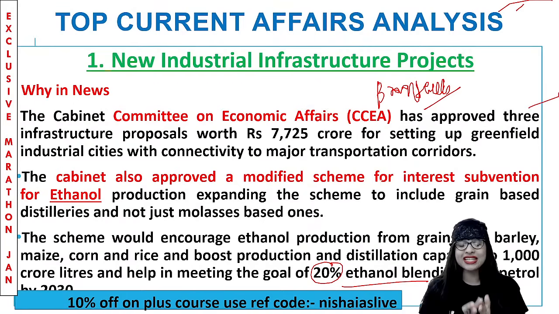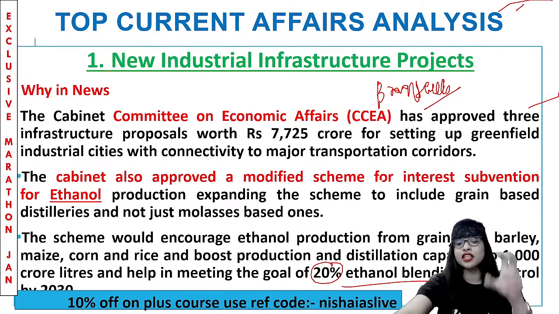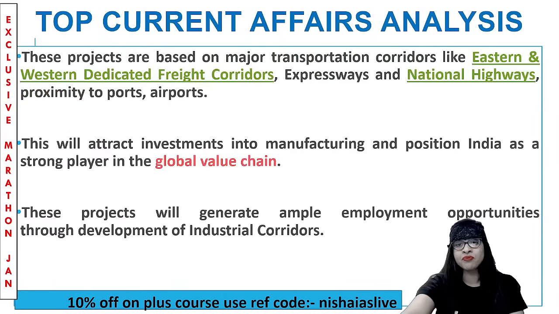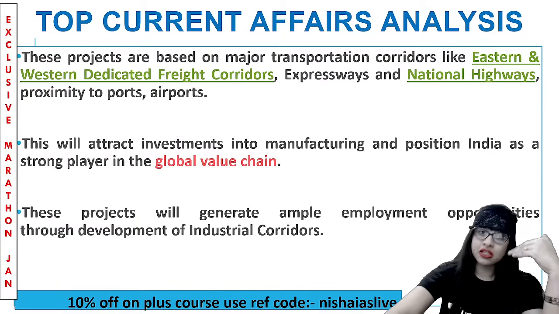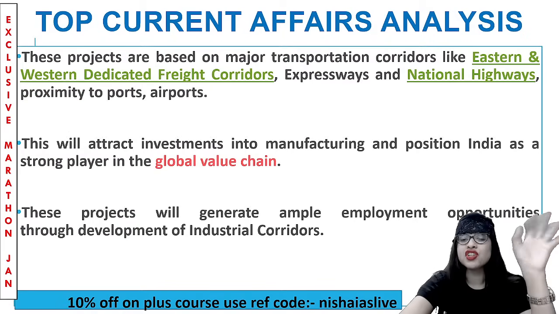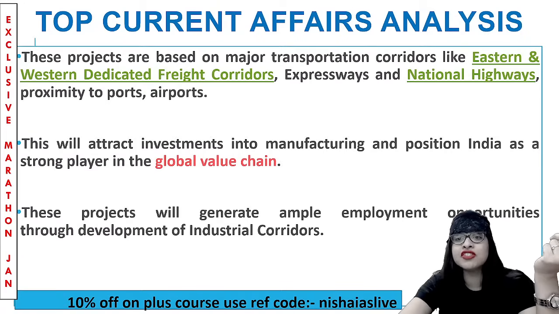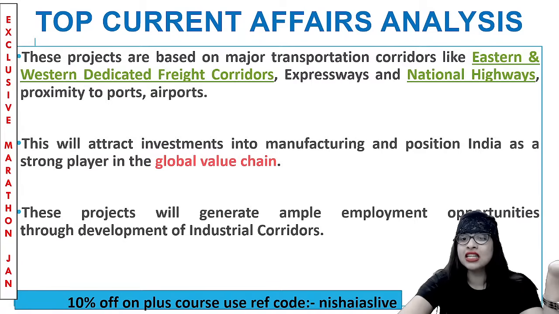So talking about the various industrial infrastructure projects, we are going to study the very first topic. Is it clear, all of you? There are multiple things to be understood here. The key point is there was an approval given for 3 industrial infrastructure projects. Clear? Now these projects, which were proposed and given approval, were based on major transportation corridors. And which are the 3 major transportation corridors, my young officers? Eastern and Western dedicated freight corridors, expressways, and third is national highways, which have a lot of proximity to your airports, your ports and all. Clear?